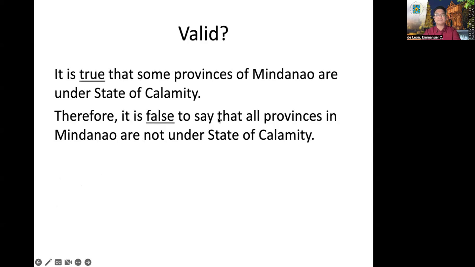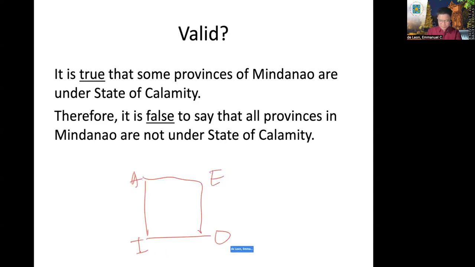Let's give an example. It is true that some provinces of Mindanao are under state of calamity. Therefore, it is false to say that all provinces in Mindanao are not under state of calamity. The premise is an I proposition, correct? While the conclusion is an E proposition. So between I and E, let me write that. Okay. So A, E, I, O. Between I and E, that's what we call contradictory propositions.